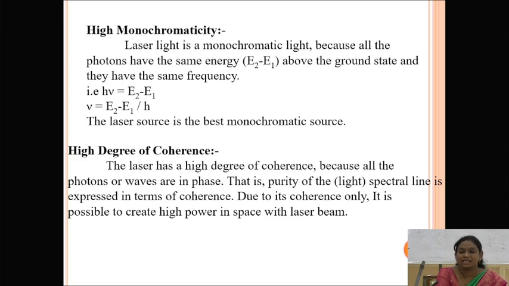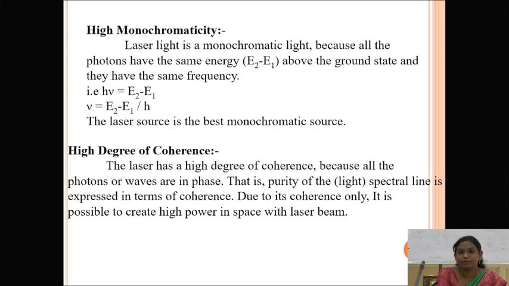Then the last characteristic is a high degree of coherence. We can say that the laser has a high degree of coherence because all the photons are in phase. That means the laser light source has a high amount of intensity, it has a single direction, it has the same wavelength, and it has the same frequency. All are in the same phase also.